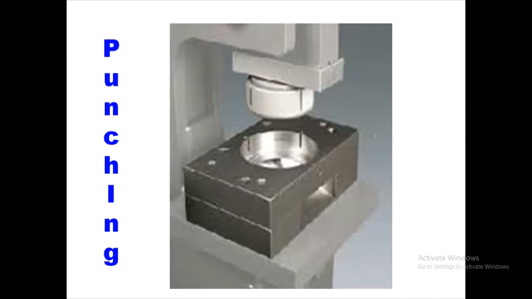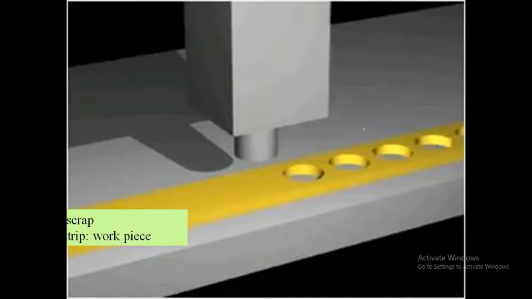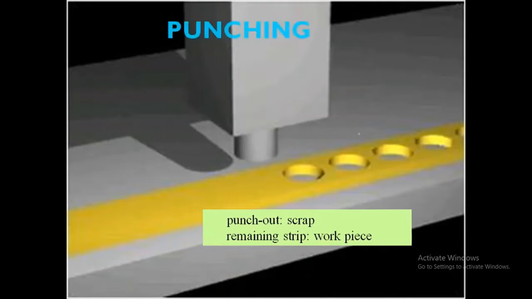Here you can also see a punching example. Let us see one more example. Whatever the punched out part is, this punched out part is scrap, and whatever the strip is, this is called the workpiece in punching.